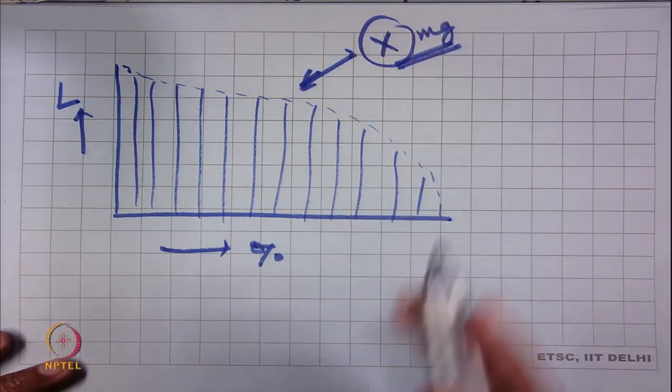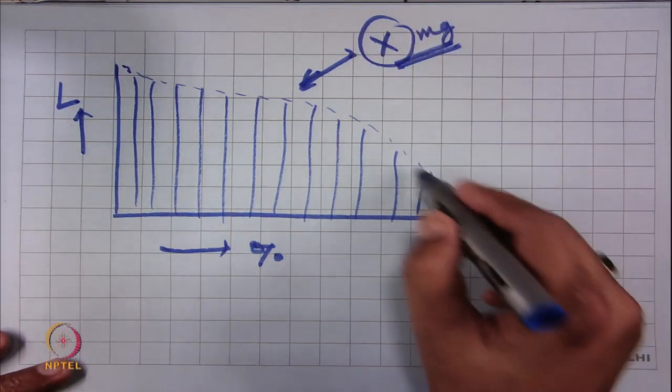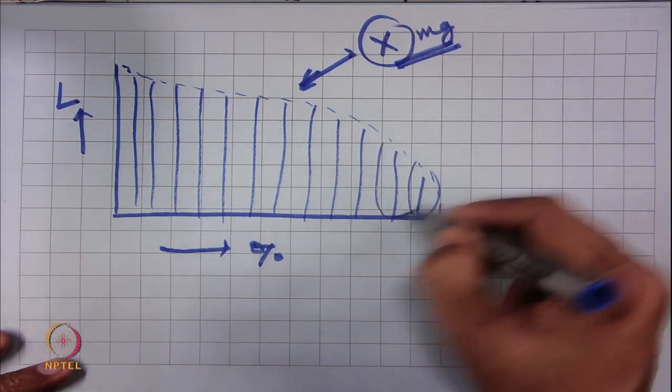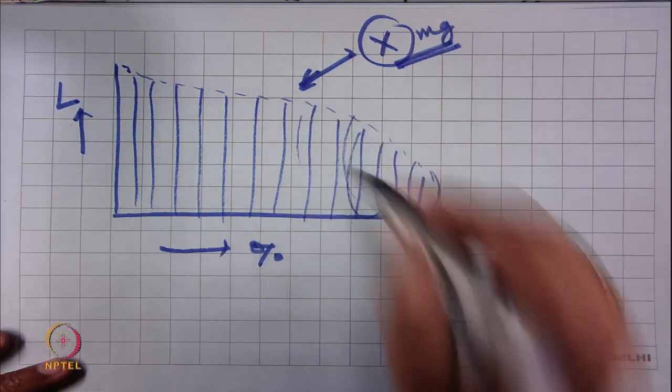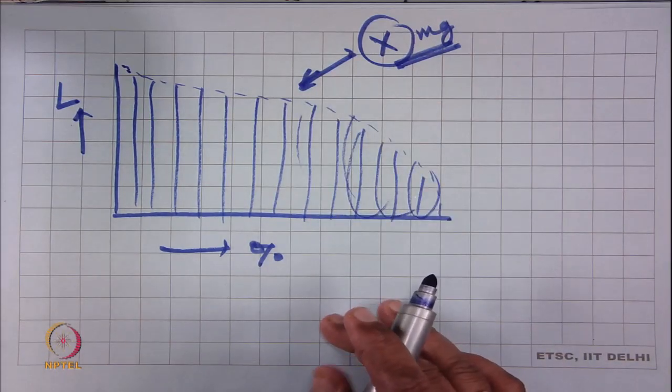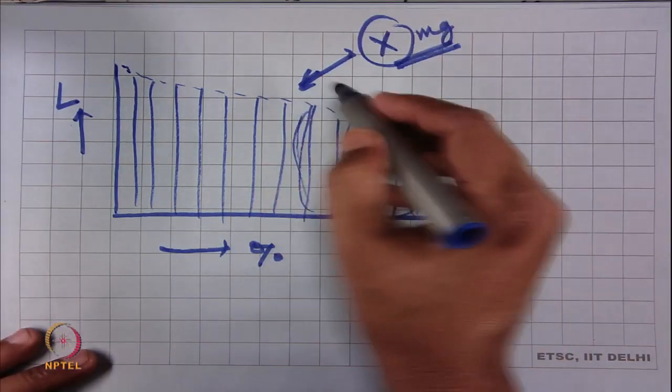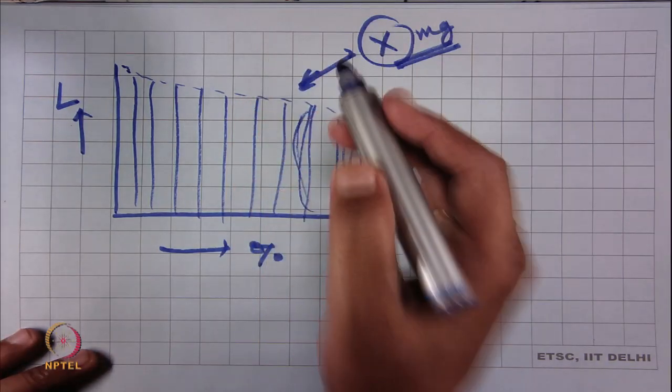Now we will keep on weighing, starting from the right side. So, what is that? It is the top 25%.